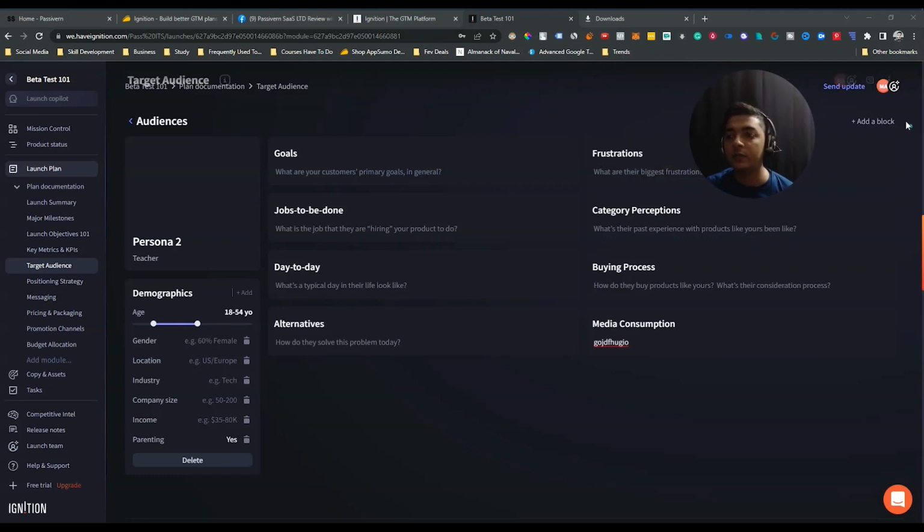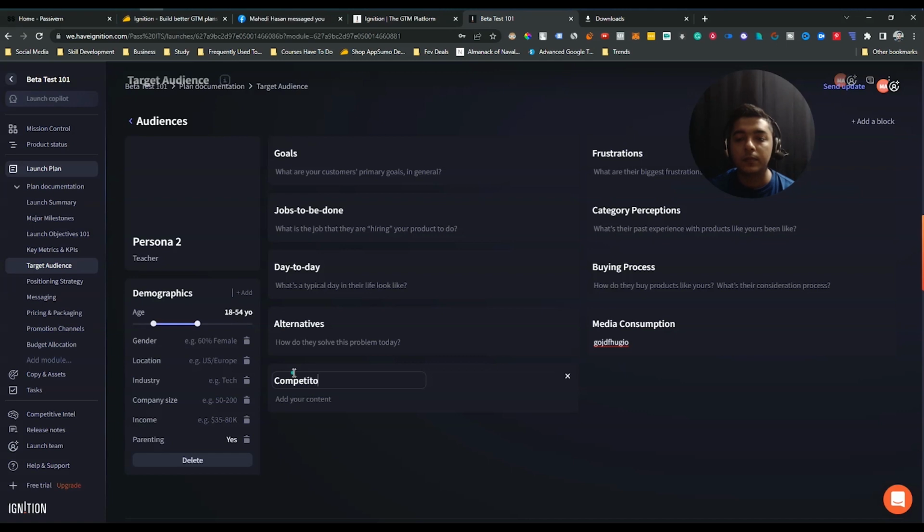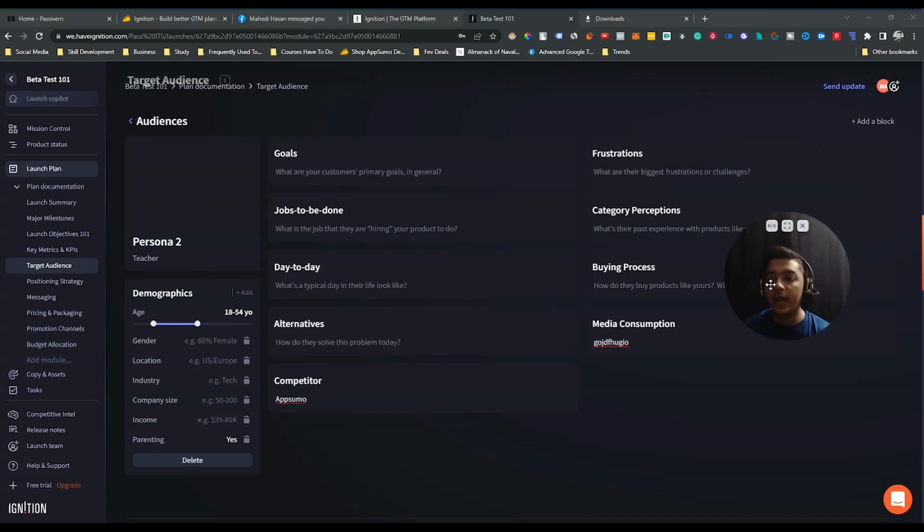And if you want to add more block, just click here, add block, and then here add title. Suppose here I will add maybe competitor. See, this is competitor, and suppose the competitor is AppSumo. So these are the things. You can add these types of things from here, and it will help you to launch your product with more productivity, guys. See here, you can note down all the things.